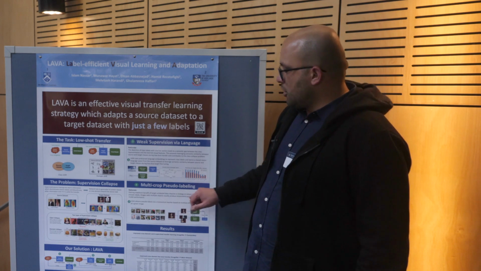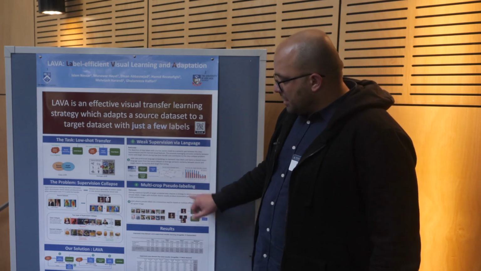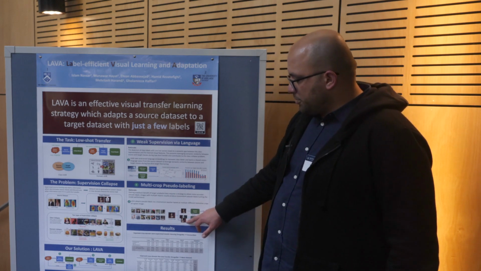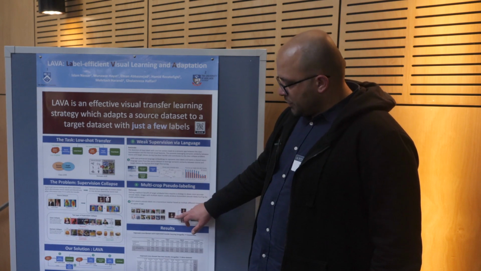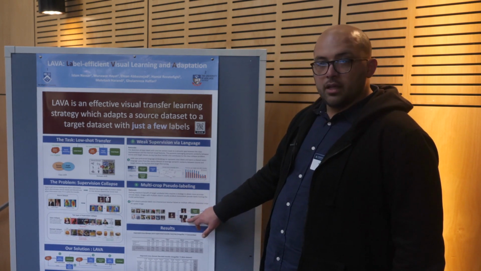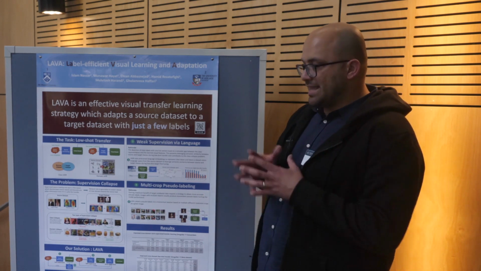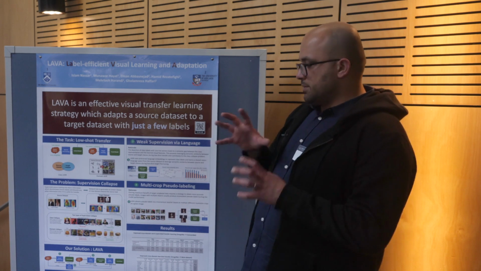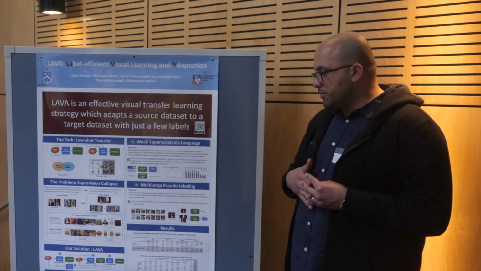However, different from the common pseudo-labeling methods, we use a multi-crop approach. So instead of obtaining pseudo-labels based on only one single view of the image, we crop the image into multiple views. That's a hyperparameter that we can set, but we use 10 for our purposes. So we have 10 different views of the image, small resolution, large resolution, medium resolution, and also with some special augmentations on top of them.